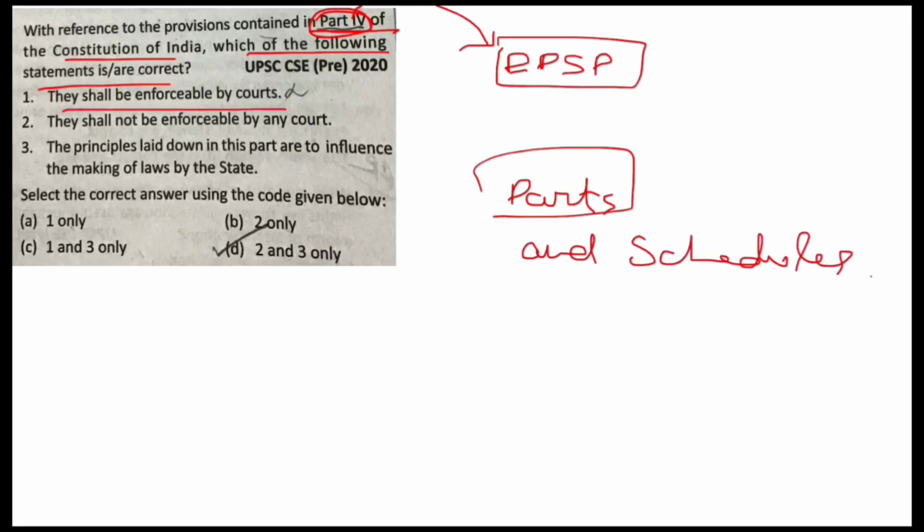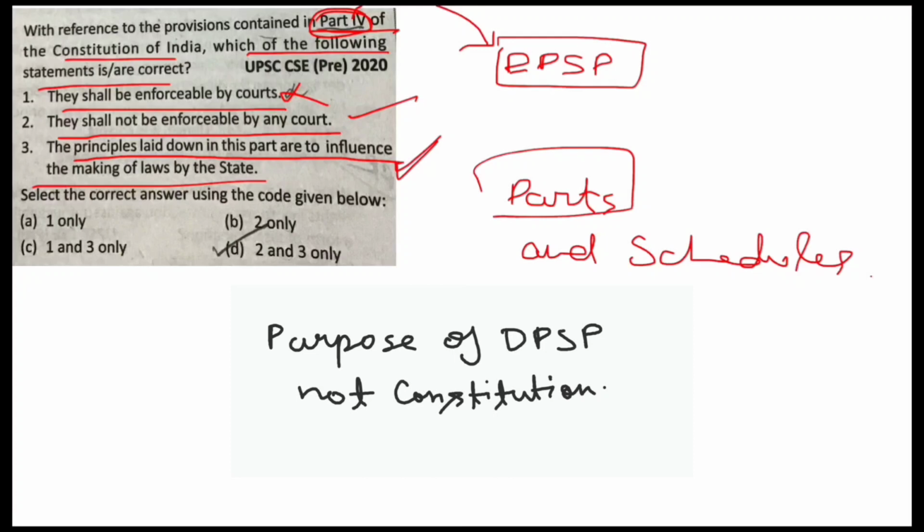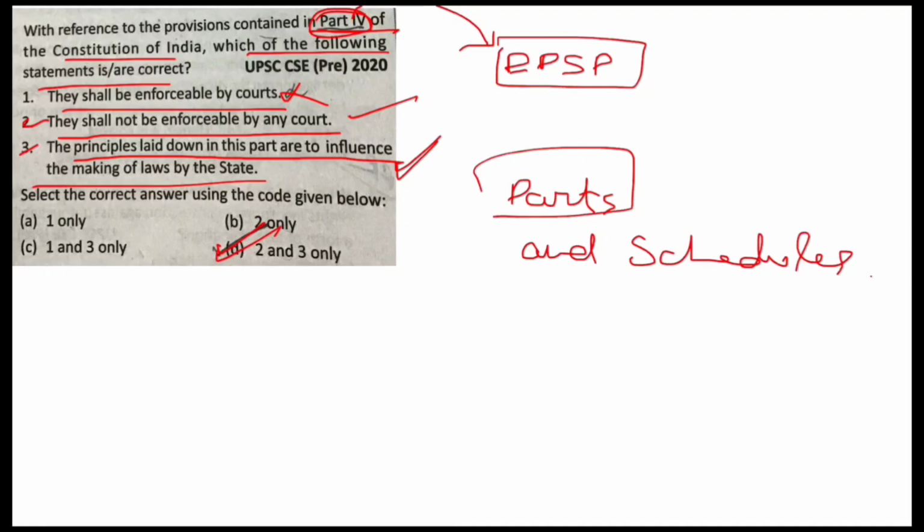They shall be enforceable by courts. No, we have seen this. They shall not be enforceable by any court. Yes, this is correct. The principles laid down in this part are to influence the making of laws by the state. Yes, this is the main purpose. So 2 and 3 are correct. D, 2 and 3 only is your answer. Next.